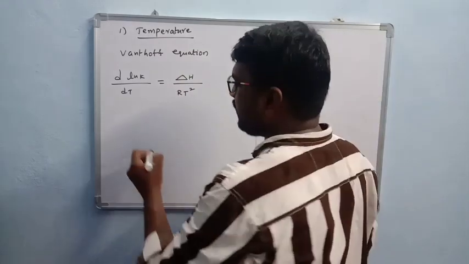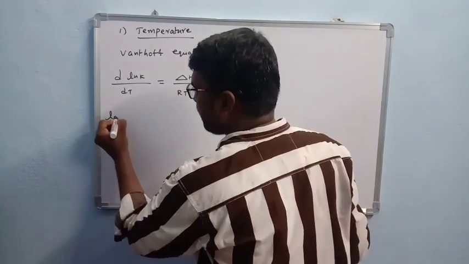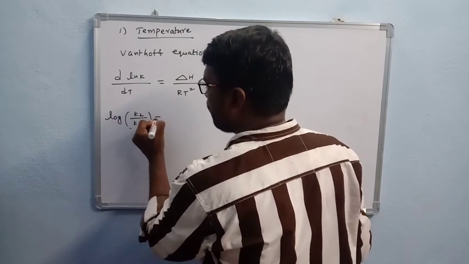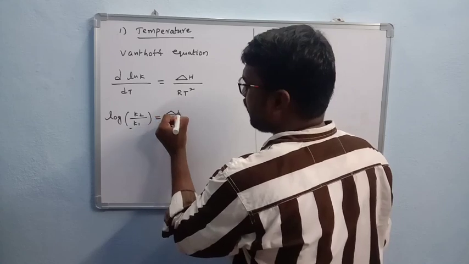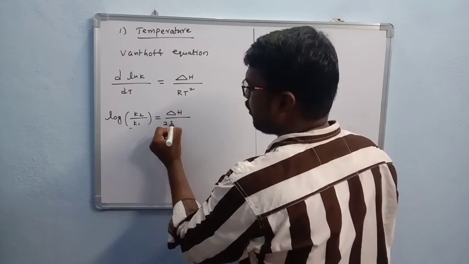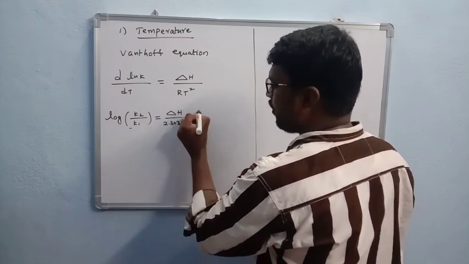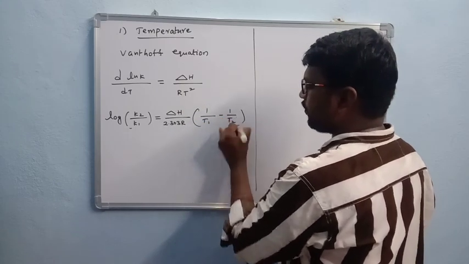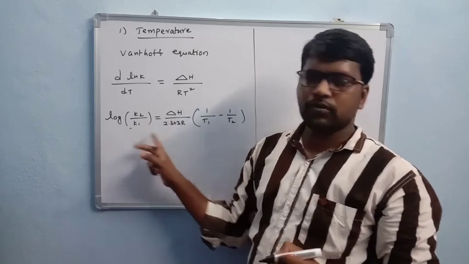Okay, by using this, if you take two equilibrium constants, it can be simplified like this: log of K2 by K1 is equal to delta H by 2.303 R into (1 by T1 minus 1 by T2). Okay, so by taking two constants, you have to take like this.